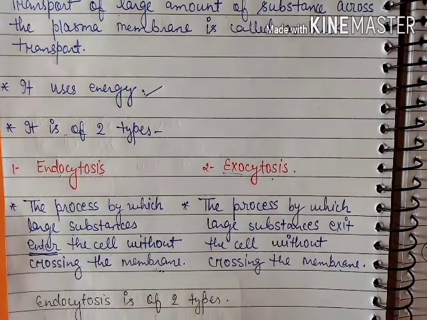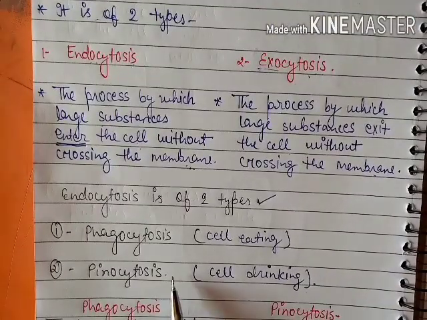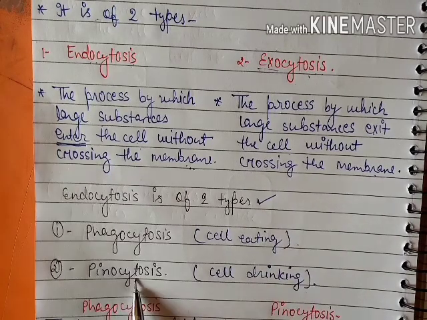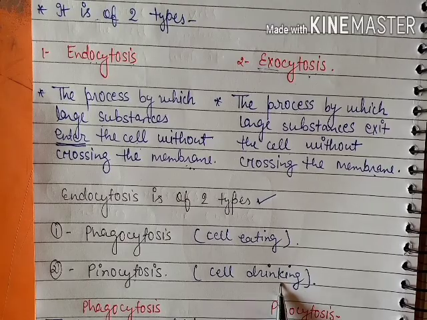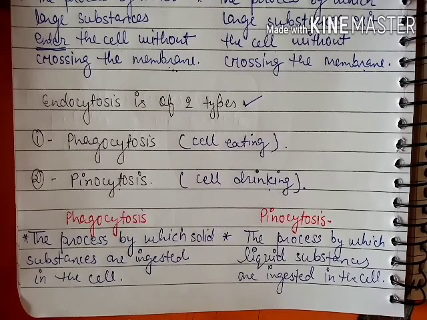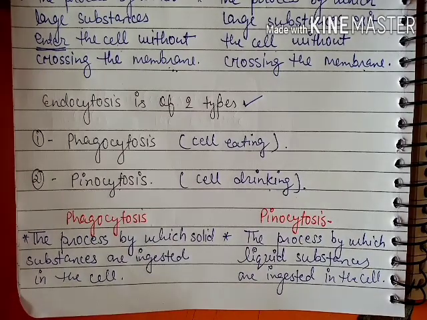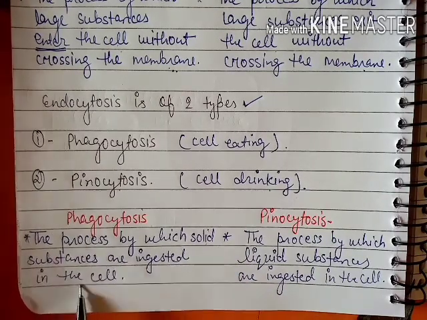Now endocytosis is further divided into two types. First is phagocytosis, also known as cell eating, and the second is pinocytosis, also known as cell drinking. So what is phagocytosis and what is pinocytosis? Phagocytosis is a kind of endocytosis in which solid substances are ingested into the cell.